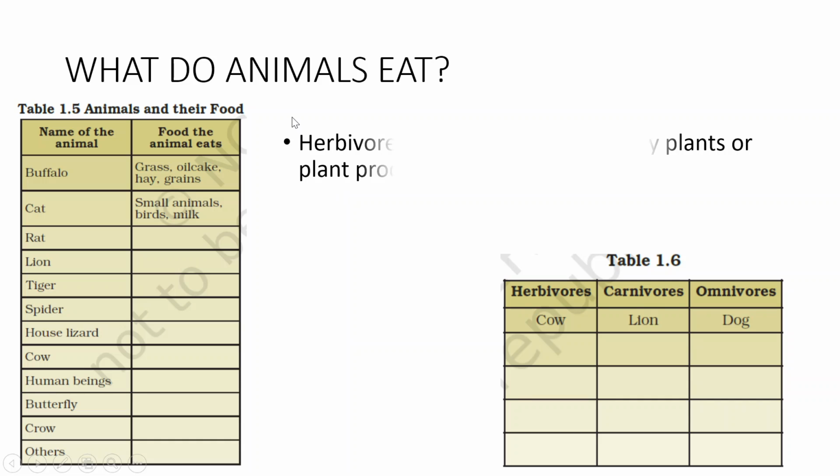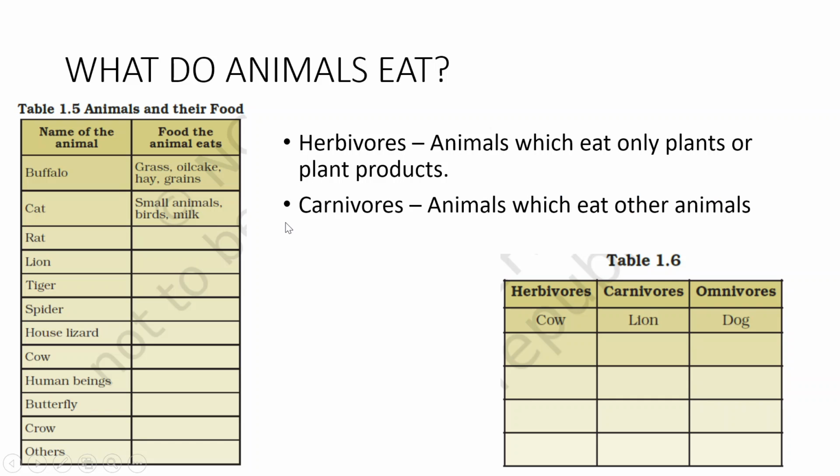First we have herbivores. These are the animals which eat only plants or plant products. After completing this table, can you note down different herbivores? You have to do this as your assignment, and note it down in your notebook.